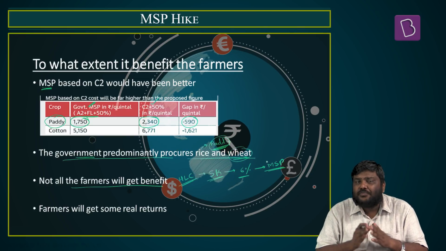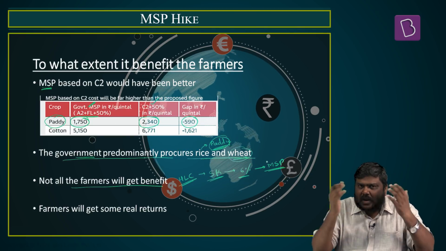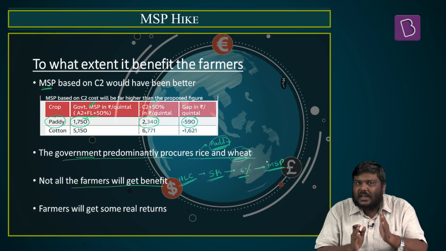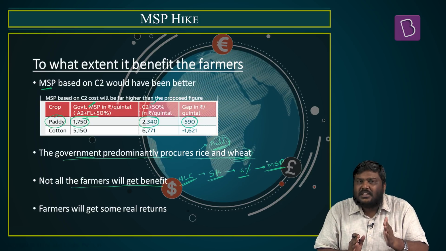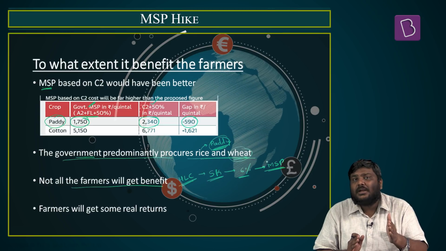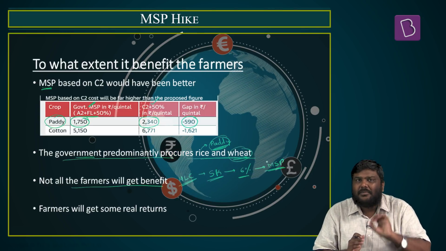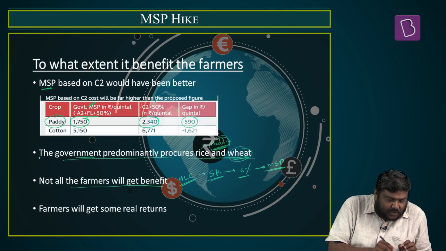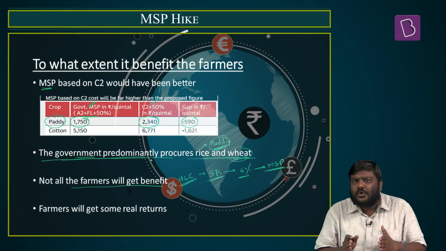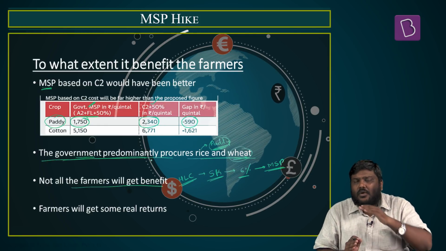But having said so, the government of India says that the whole idea of providing MSP is that it will act as a floor price, and this will come into picture only when the market prices fall below the MSP prices. So basically the argument is that the government will procure predominantly paddy and wheat and not all the farmers will be covered under the MSP.